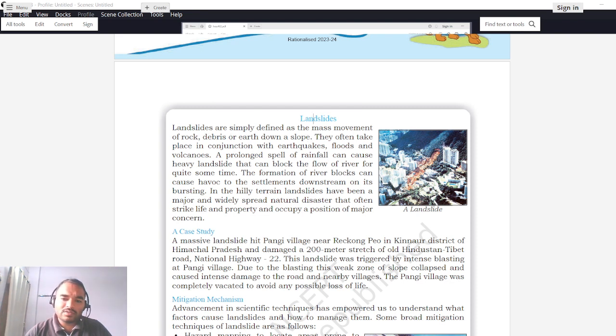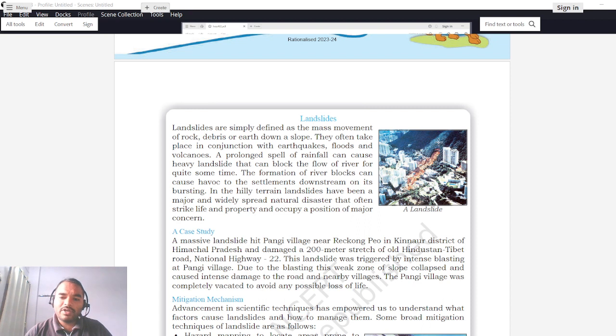They often take place in conjunction with earthquakes. So events like earthquakes, floods and volcanoes create landslides. A prolonged spell of rainfall can cause heavy landslides that can block the flow of a river for quite some time. In addition to earthquakes, floods and volcanoes, heavy rainfall also causes landslides.